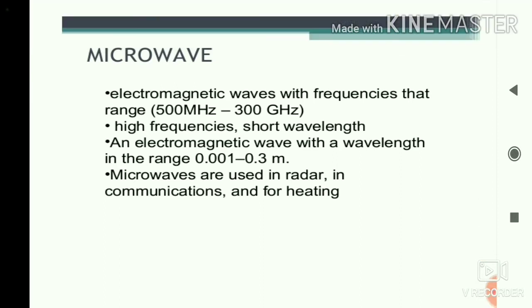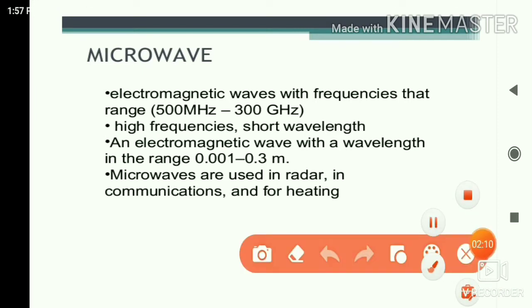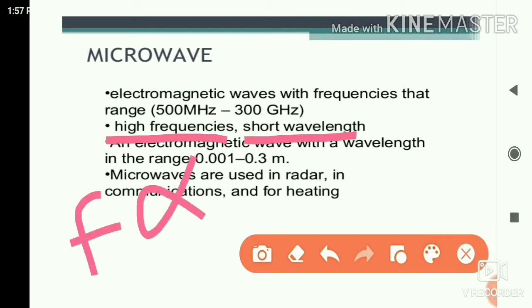The first point is electromagnetic wave with frequency, and its frequency is very high. So what is the advantage if frequency is very high? Why are we using microwave? The first advantage is that if frequency is very high, the antenna height is directly proportional to lambda. Frequency is reciprocal to wavelength, that's why we clearly mention high frequency, short wavelength. It means that frequency is inversely proportional to lambda.